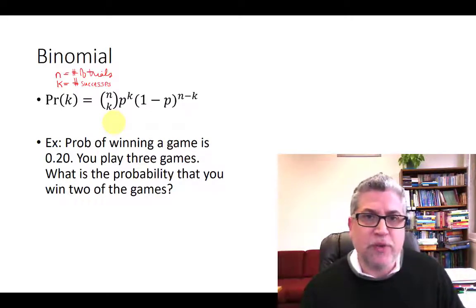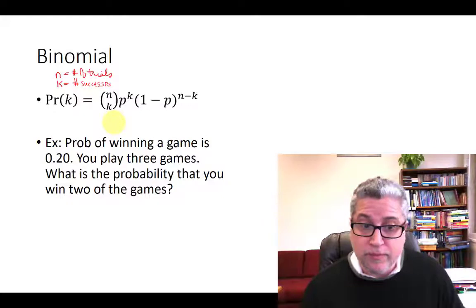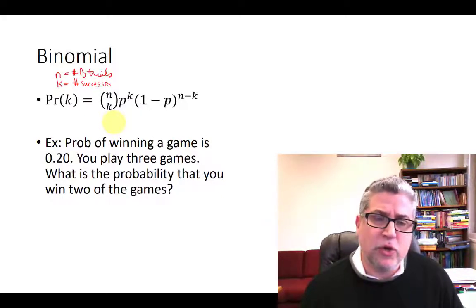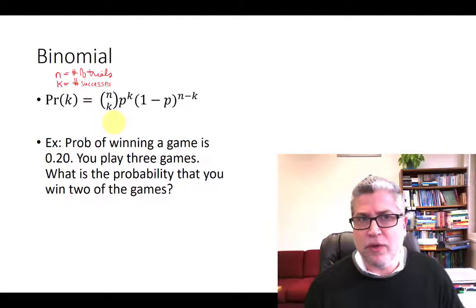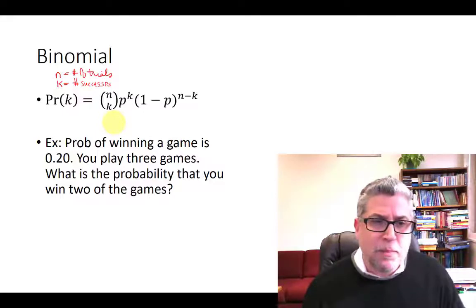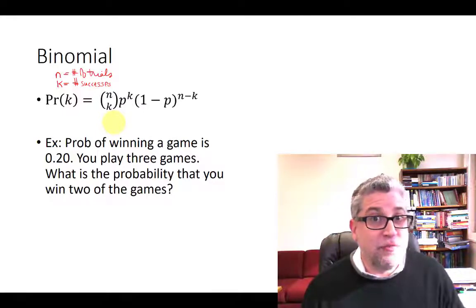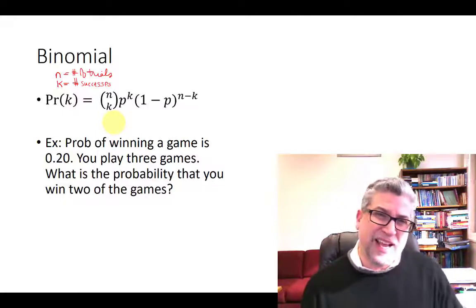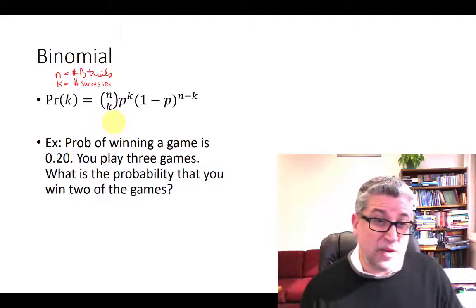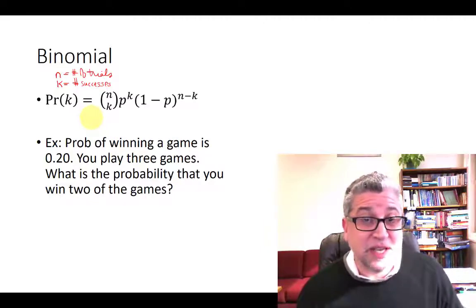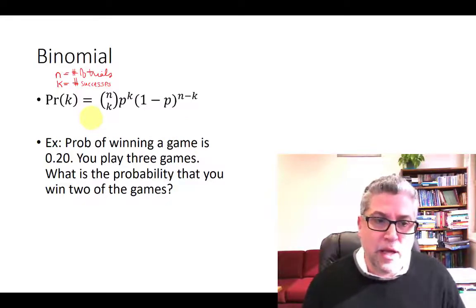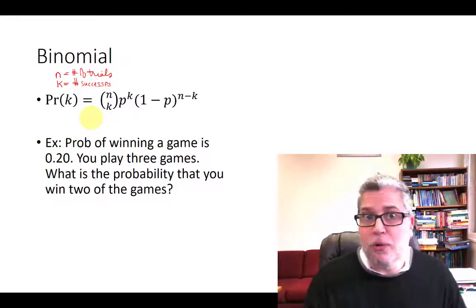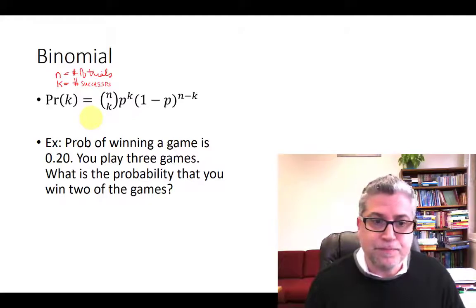So if for some reason the coin starts to get damaged in the flipping, then you can't really use the binomial theorem. Sometimes people try to use the binomial for analyzing free throws, but if you start thinking you've missed a whole bunch of free throws, then psychology kind of messes with your head, and you're a lot more likely to start missing after a stretch of misses. So something like that isn't necessarily modelable by the binomial theorem.